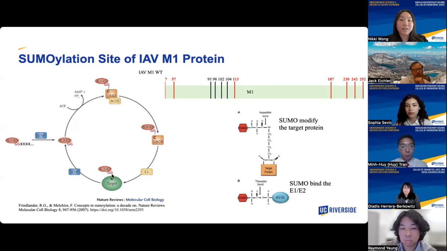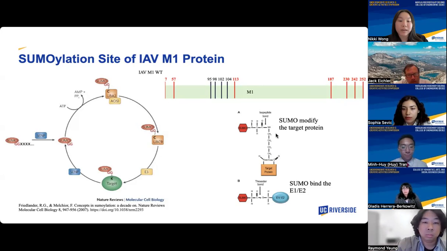As seen on the figure on the screen, all the sites labeled red are lysines in the M1 sequence that can be SUMOylated, with there only being 9 binding sites in the M1 sequence. The SUMO molecule will bind to the lysine, removing one hydrogen to form an isopeptide bond. And from previous research, it was found that the M1 can be SUMOylated, but it is still unknown which E3 ligase can bind to it.